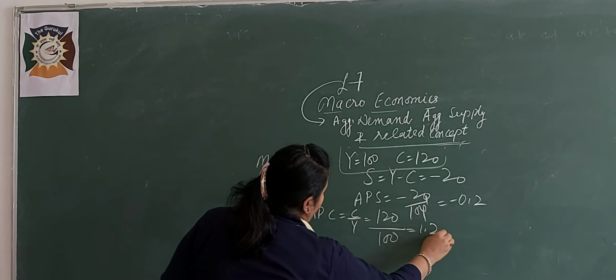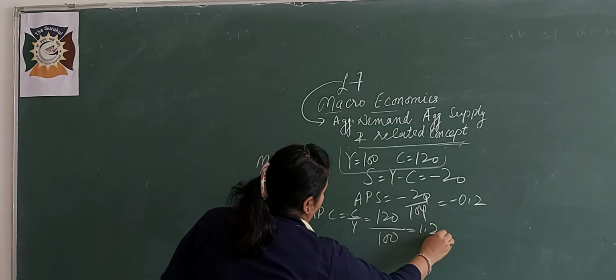Next: can MPC and MPS ever be negative? No is the answer, and let me make this clear. MPC is a ratio between delta C upon delta Y, and MPS is delta S upon delta Y. They change due to change in income.